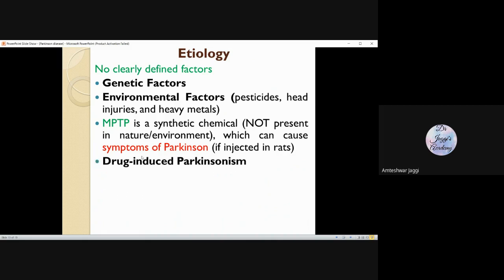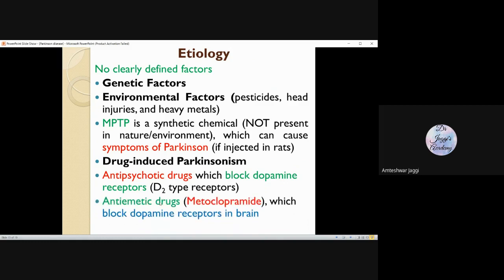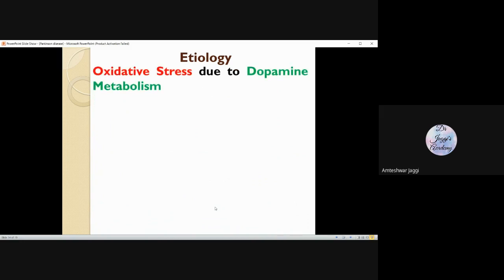Some drugs can cause Parkinsonism-like symptoms. That means if you give certain drugs, they can produce symptoms similar to Parkinson, like antipsychotic drugs. They block dopamine receptors, D2 receptors, and then they can produce the symptoms of Parkinson. Antiemetic drugs like metoclopramide can also block dopamine receptors in the brain and produce symptoms of Parkinson's.